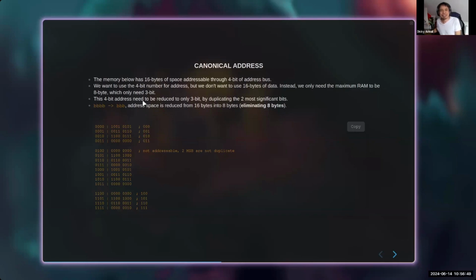So the effect is basically this. This is like a full-blown 4 bits. So you have 0000 up until 1111. You have this.